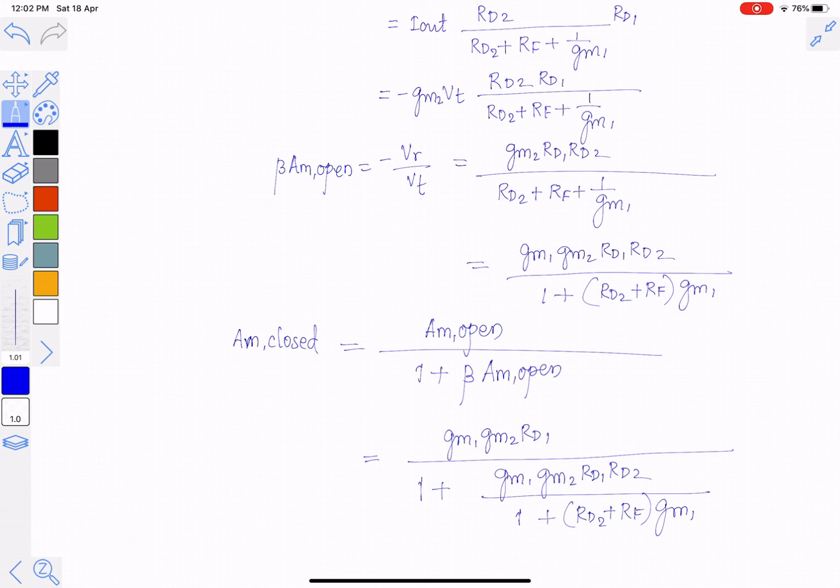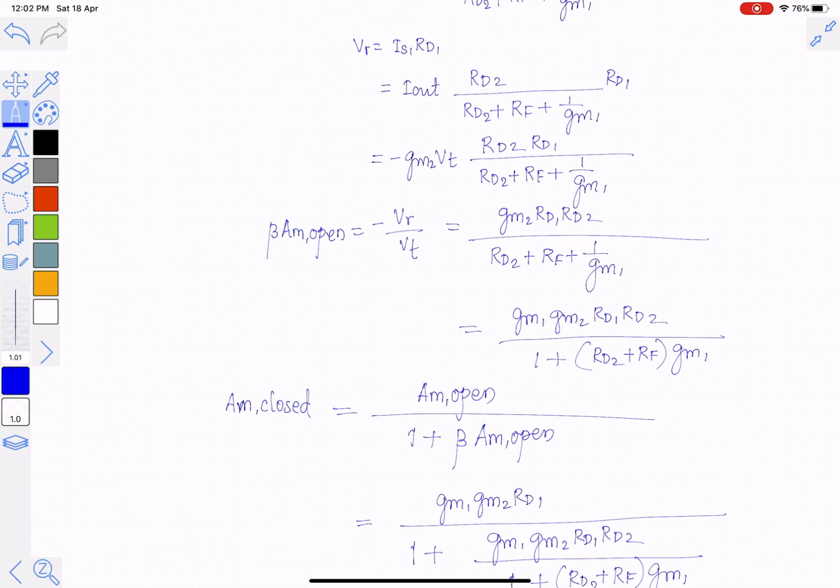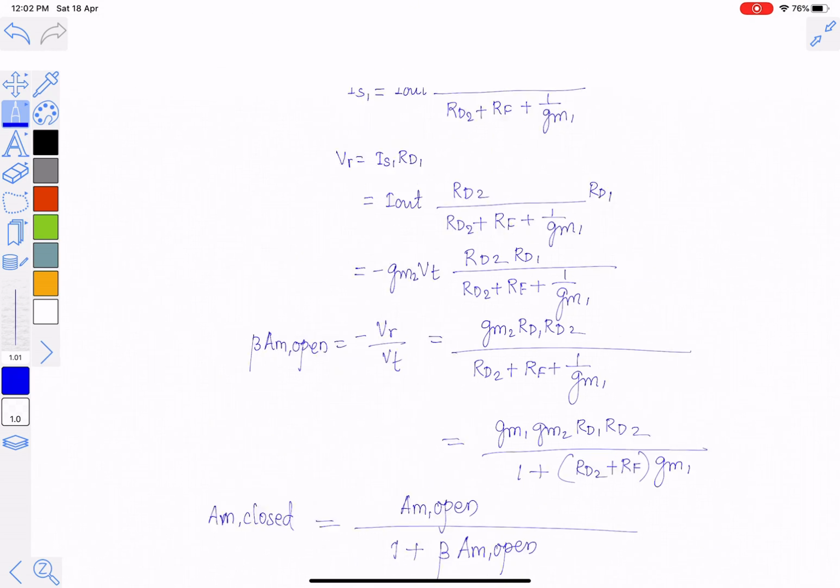Remember that the method used with loading effect is totally different. There we calculate open loop gain with loading effect and feedback factor. Here we calculate open loop gain without loading effect and the loop gain. So we will see the practical case in the next session.